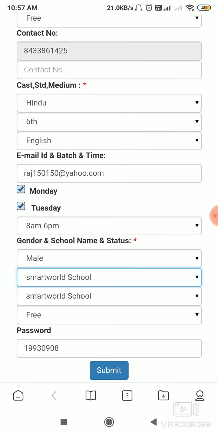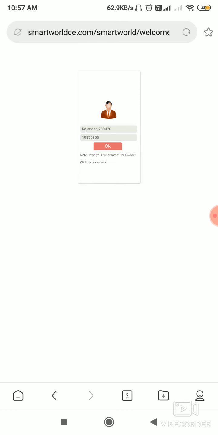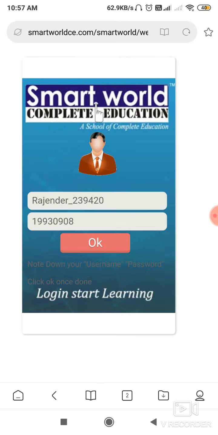Just fill these details and submit. Once you submit, you will get this username basically. So note it down or take a screenshot of it and save it, because this will be your username and password. Then once you are done, you can click on the OK button.